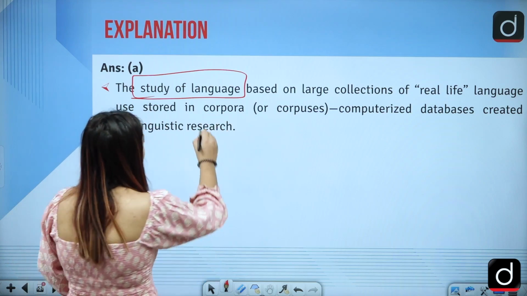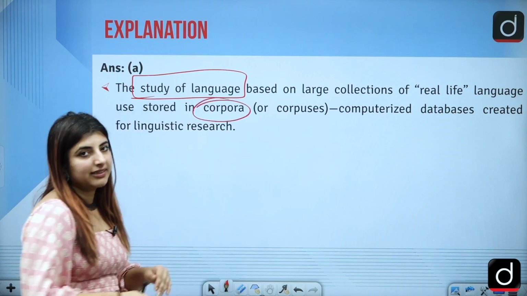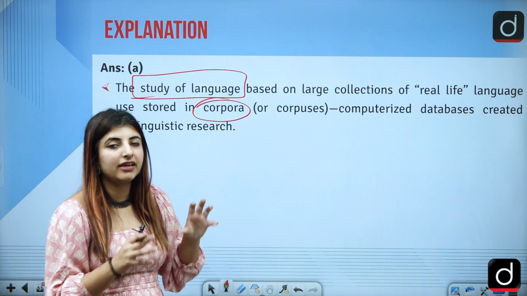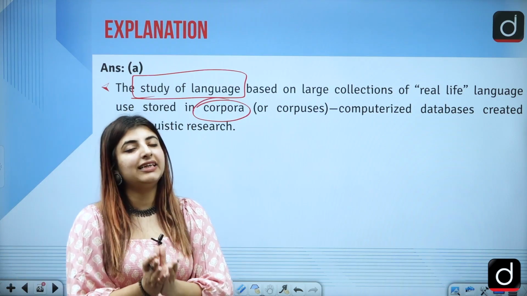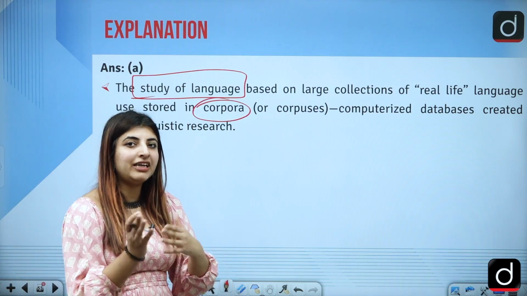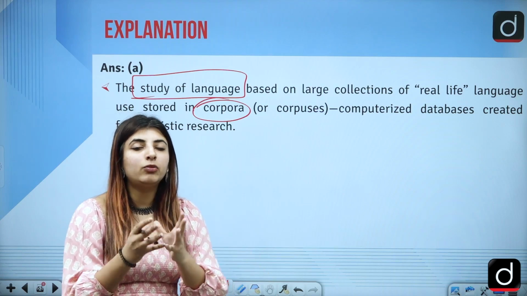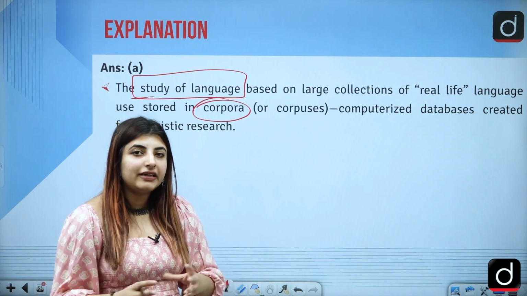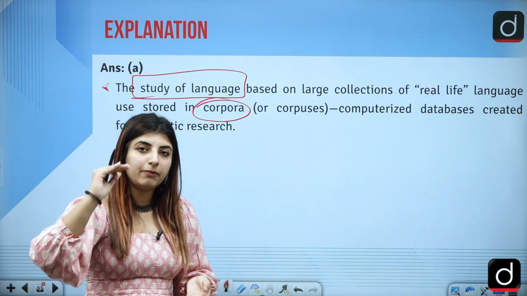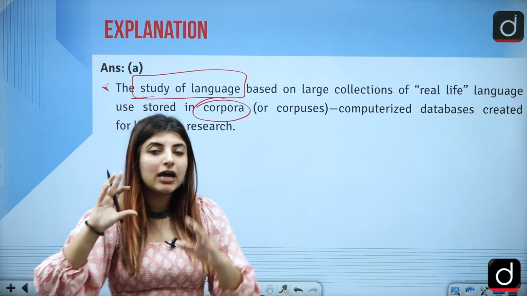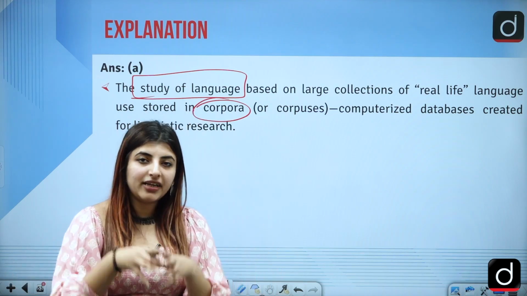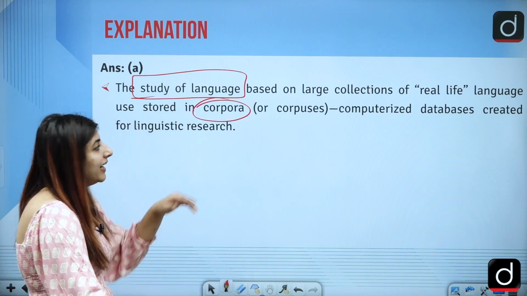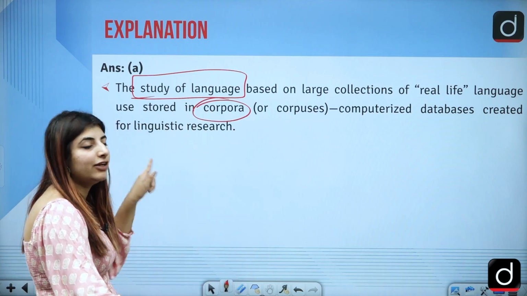Now, what are corpora? Computerized databases created for linguistics research. So any person who is doing his or her PhD in linguistics will be dealing with a lot of corpora, the real life language available in digital form on a digital database, and from that data, that person is going to acquire data and do the study of language.